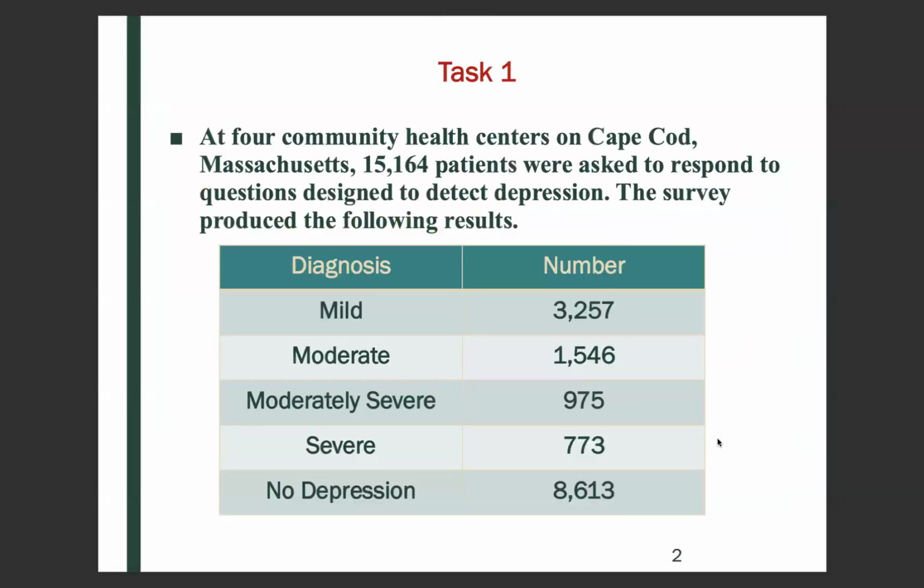Task 1. At 4 community health centers on Cape Cod, Massachusetts, 15,164 patients were asked to respond to questions designed to detect depression. The survey produced the following results. So here on the left-hand side, we have the diagnoses. So we have mild, moderate, moderately severe, severe, and no depression. And then here are the number of people that received the following diagnoses.